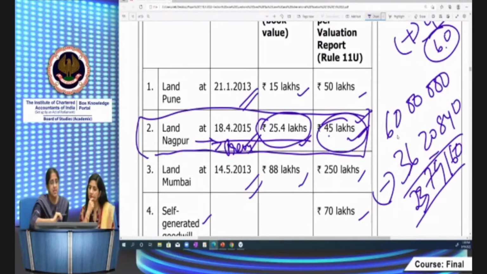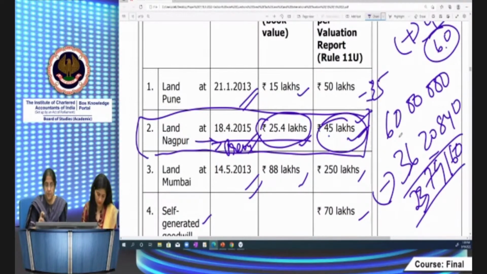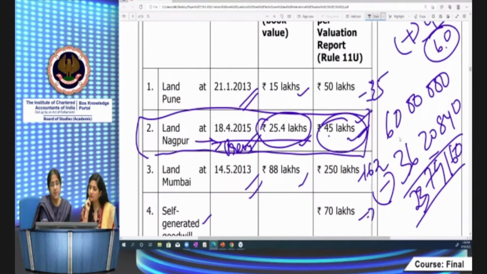Remaining assets, what is it? Land at Pune. Now, how much has the value gone up by? 50 lakhs minus 15 lakhs, it's 35 lakhs. Then land at Mumbai, how much has the value gone up by? 250 minus 88, 162 lakhs. Self-generated goodwill, first time it has been valued. So it's full 70 lakhs.